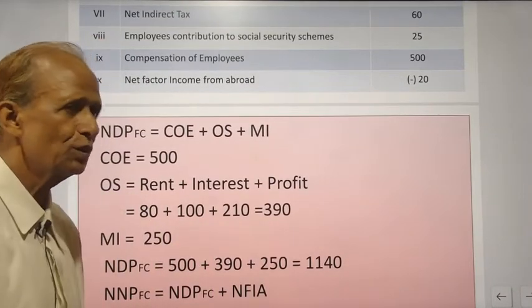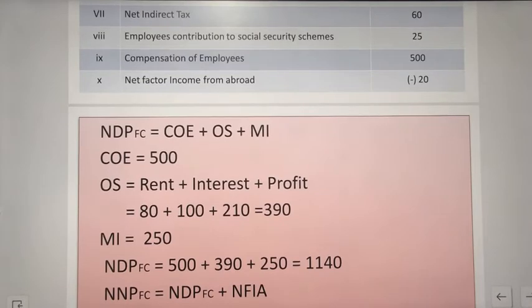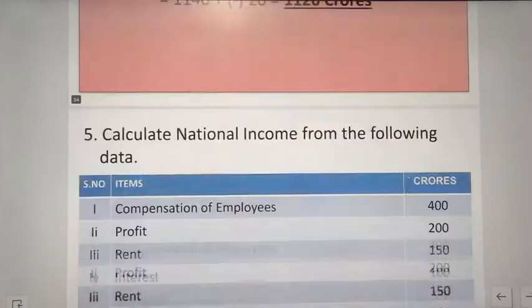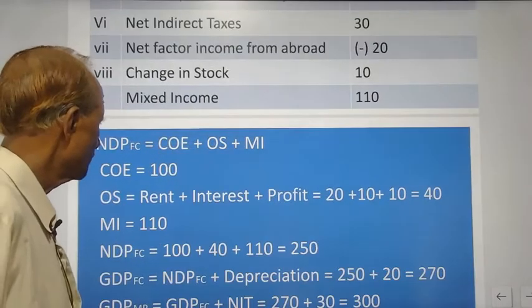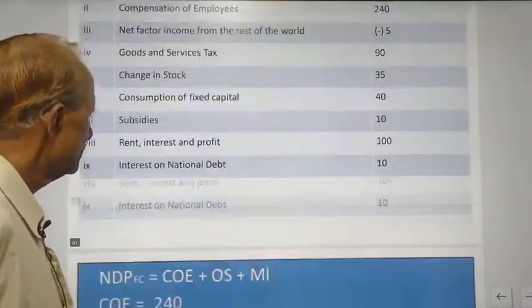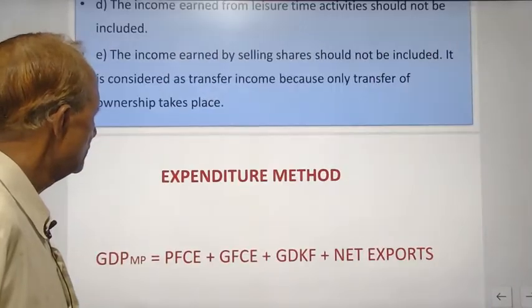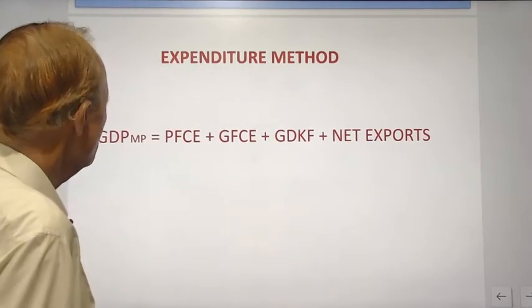NDPFC is equal to compensation of employees. I will give you certain examples regarding a calculation of national income by income method, and you have to solve various problems regarding this also. But now I will take the third method, that is expenditure method.